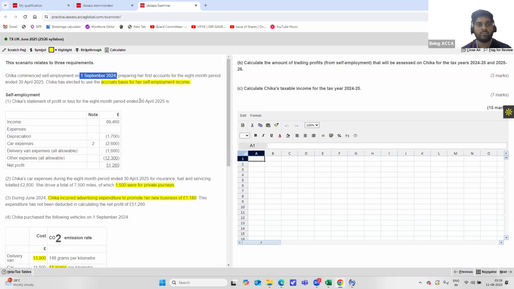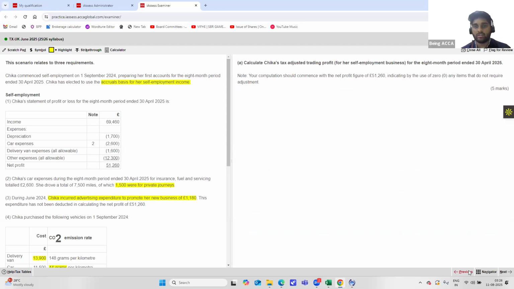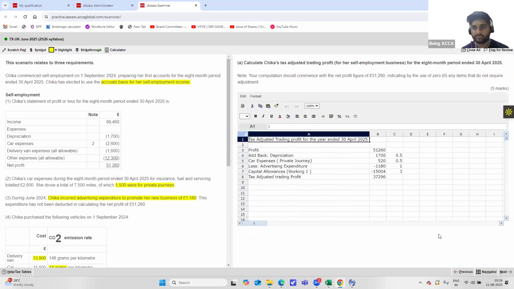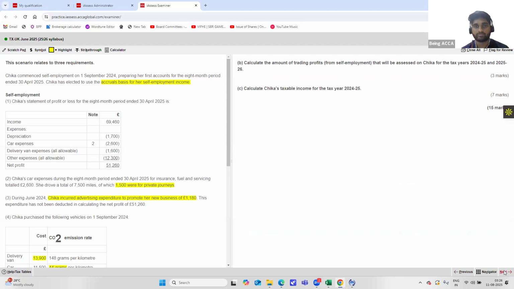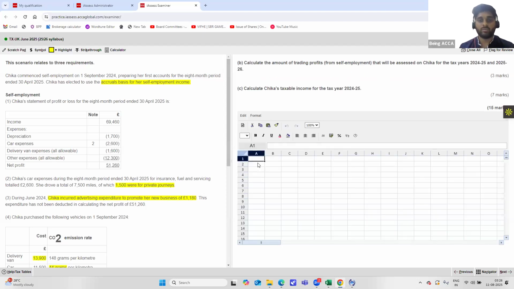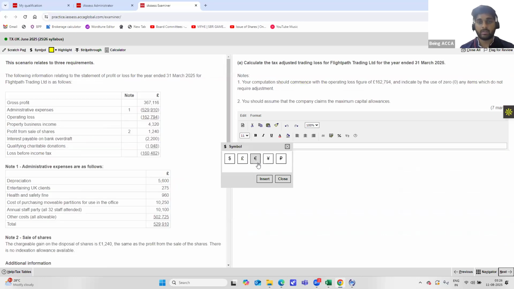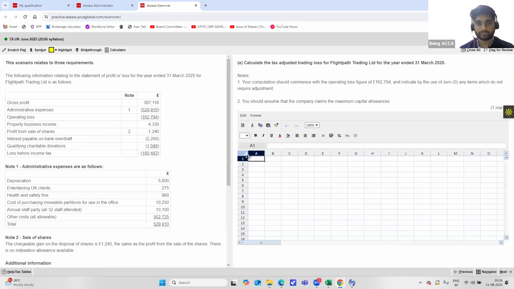So you can eliminate 1 month out of your total profits. It was for 8 months, so your taxable profits for tax year 24-25 would only be 7 by 8 of what you have calculated here. So that is what we'll be showing here. Show it as B.